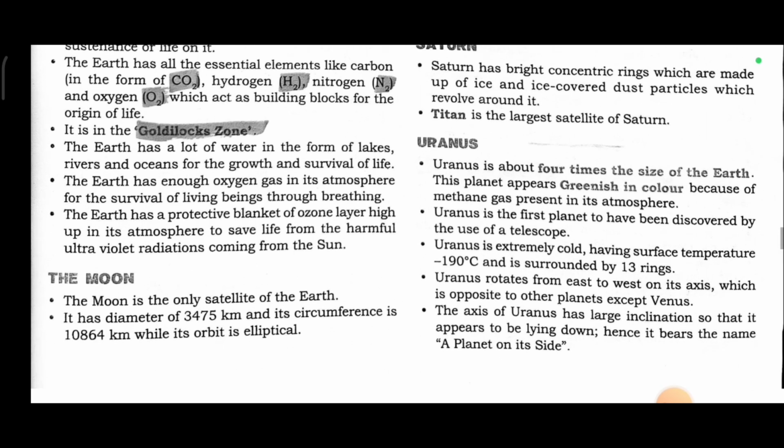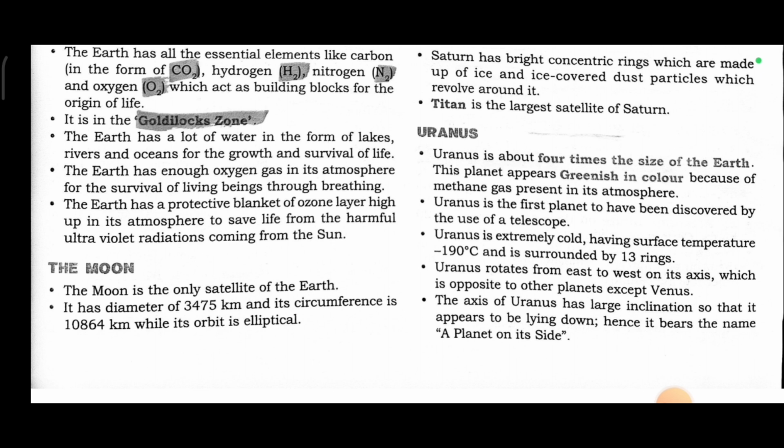It's in the Goldilocks zone. The Earth has a lot of water in the form of lakes, rivers, and oceans for the growth and survival of life. The Earth has enough oxygen gas in its atmosphere for the survival of living beings through breathing. The Earth has a protective blanket of ozone layer high up in its atmosphere to save life from the harmful ultraviolet radiations coming from the sun.